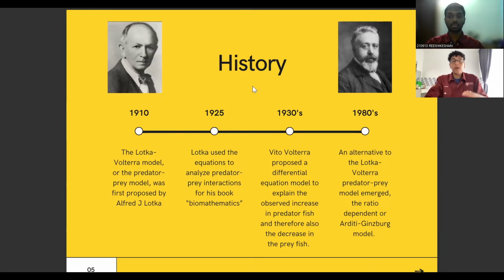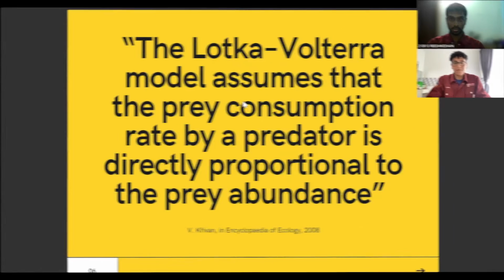Volterra was working with D'Ancona, who noticed the percentage of predator fish caught in the Adriatic Sea had increased during the years of World War I, which made him very curious because fishing was supposed to have decreased around that time. So Volterra developed his model individually, using Lotka's theory to explain D'Ancona's observation. In the 1980s, an alternative to the Lotka-Volterra model was the ratio-dependent, or the Arditi-Ginzburg, model.